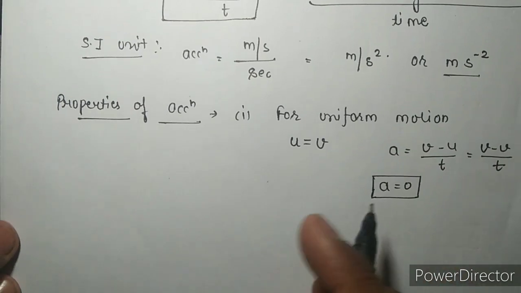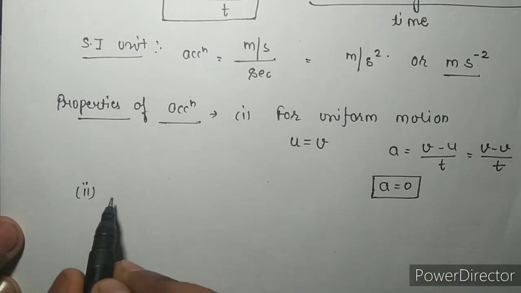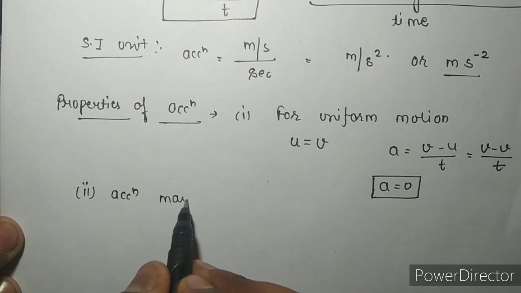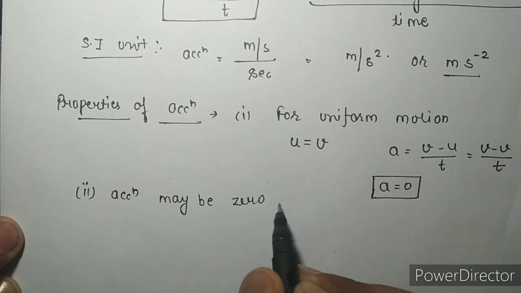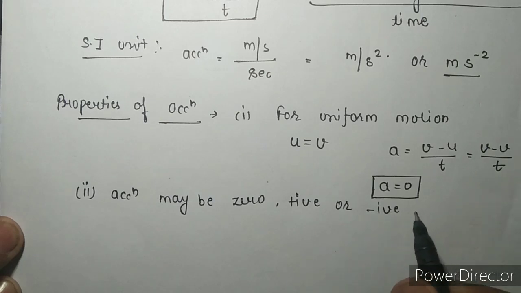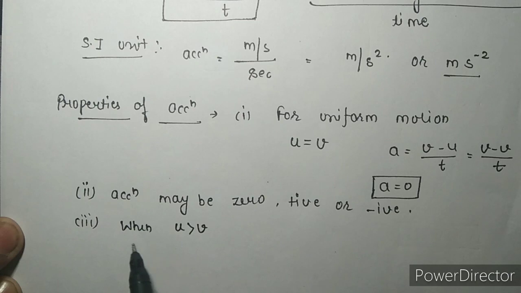Okay. The second property, acceleration may be 0, positive or negative according to the situation. When u is greater than v, means the initial velocity of a body is greater than final velocity, this situation occurs when the body changes its velocity in decreasing order, means when a body is moving towards rest.